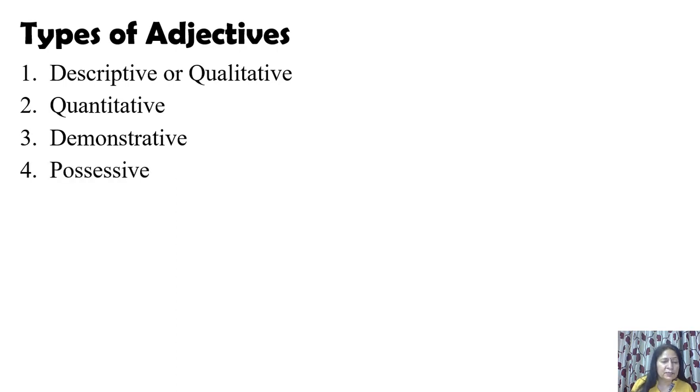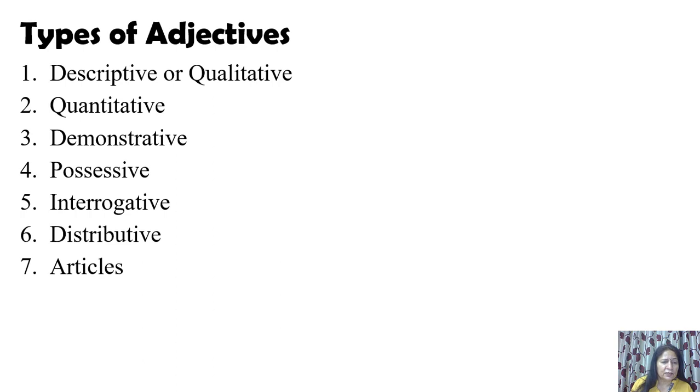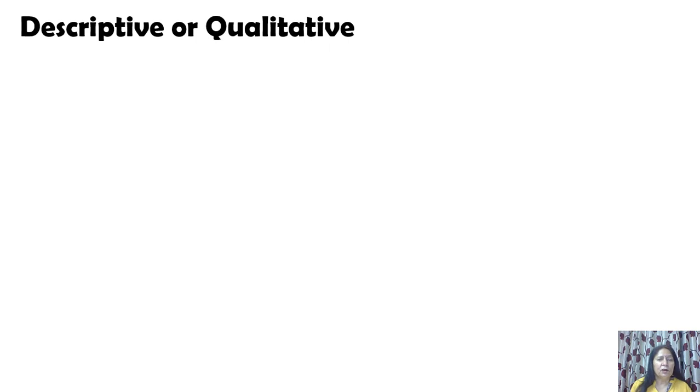Then fourth one is possessive, whose. Then fifth one is interrogative, this asks a question about the noun. Then is distributive, and the last one is articles. Articles are also adjectives, right? So looking at these 7 names, you might not have heard them before, but now you go through these 7 names: qualitative, quantitative, demonstrative, possessive, interrogative, distributive, and articles. Let's go ahead one by one. Descriptive or qualitative.